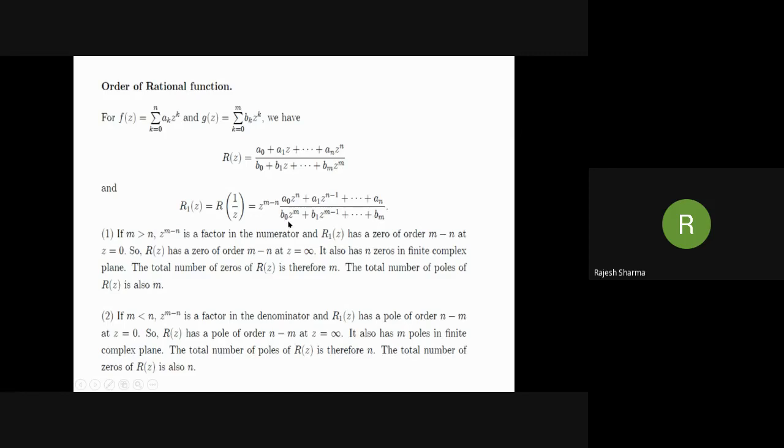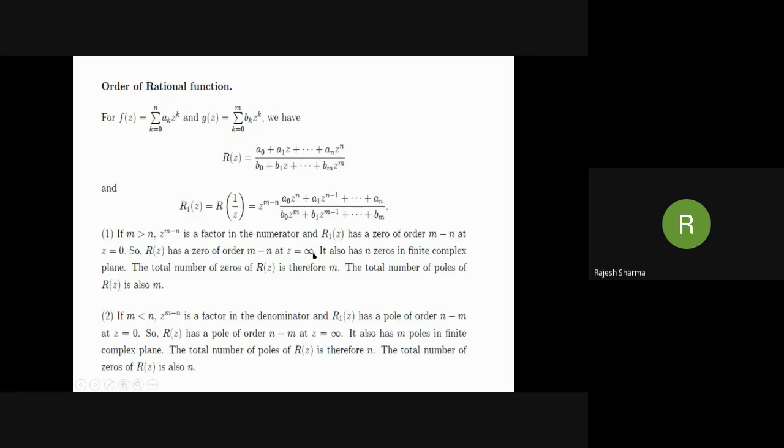Now, three cases arise. First case, m is strictly greater than n. In this case, m minus n is positive, and therefore z raised to the power m minus n is a factor in the numerator. So R1(z) has a zero of order m minus n at z equal to 0. So R(z) has a zero of order m minus n at z equal to infinity.